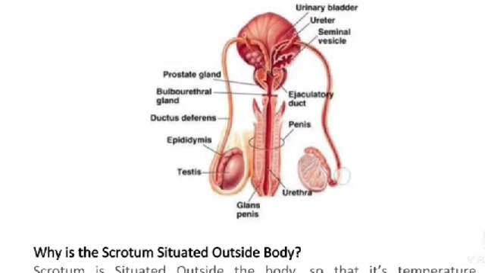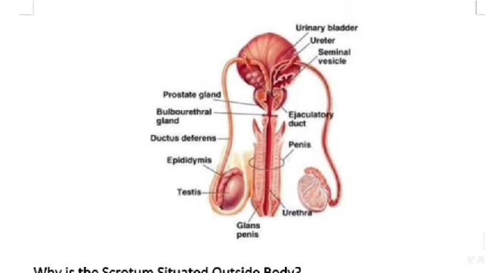See the cross section of the male reproductive system: the urinary bladder, urethra, seminal vesicles, ejaculatory ducts, penis, glands, testis, epididymis, ducts of vas deferens.